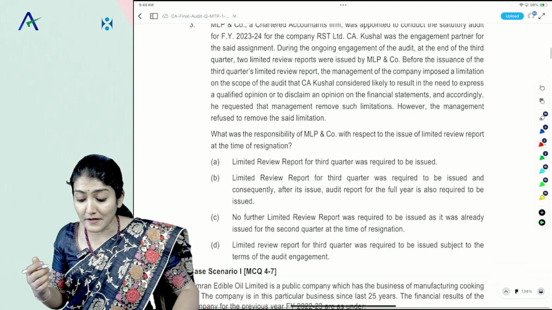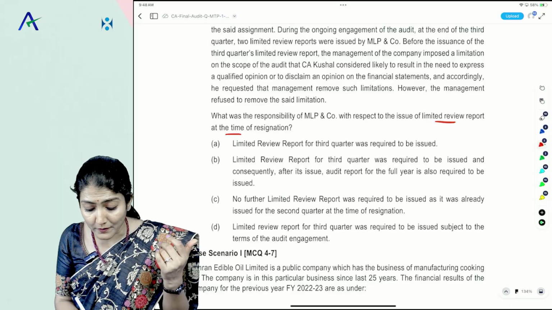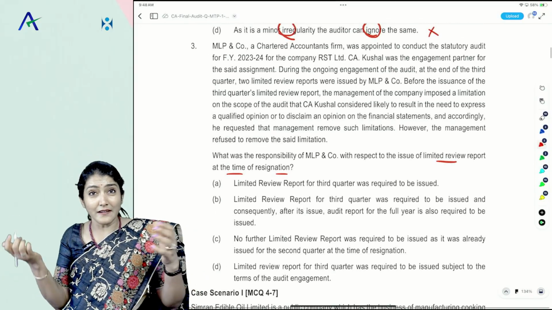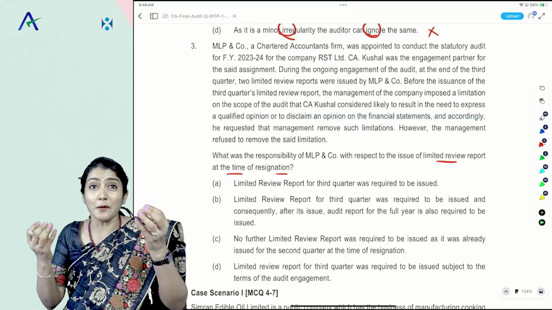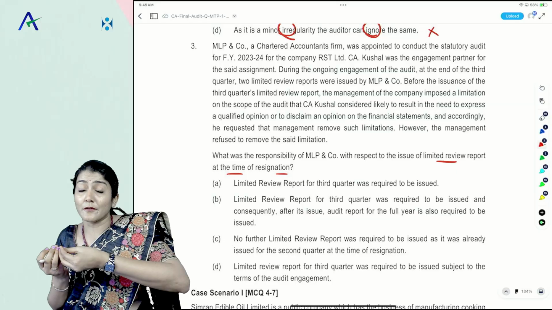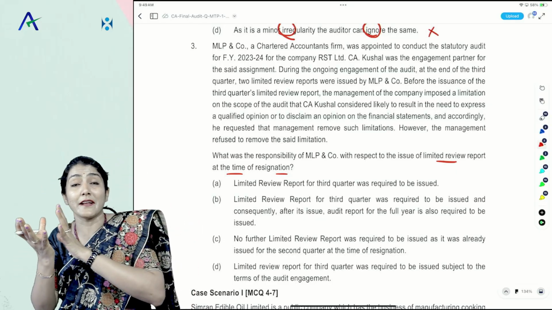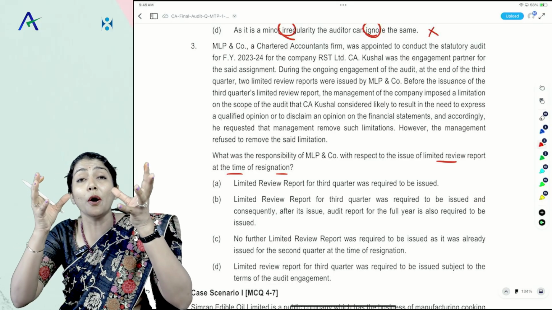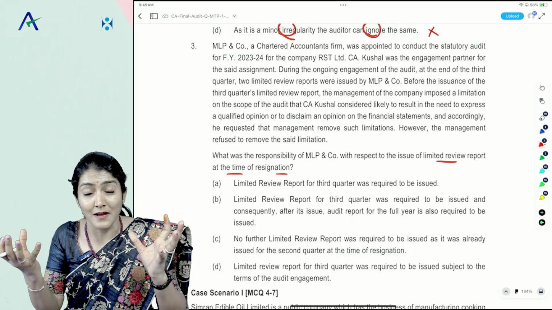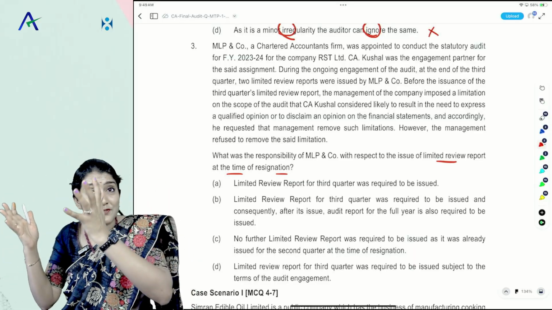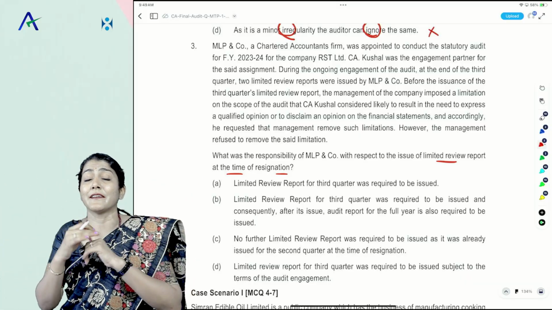What was the responsibility of MLP and company with respect to the issue of the LR report at the time of resignation? Right, so this is talking about SEBI LODR auditor's resignation. We study that if the auditor has resigned within 45 days from the end of the quarter, after 45 days of the end of the quarter, or if the auditor has done the audit or the LR for the first 3 quarters, then before such resignation he has to do the audit LR for the last quarter as well as the audit for the entire year.